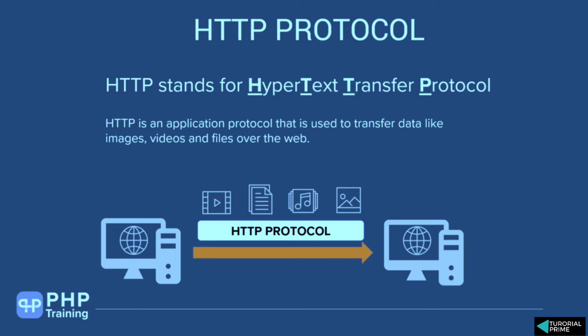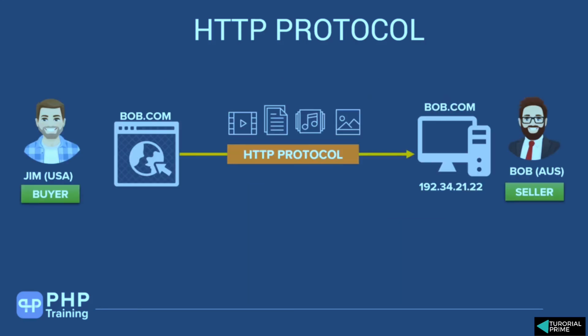And obviously it is a protocol, so it has a set of rules. How do you make a communication? How do you initiate the communication? What type of request do you have to send? All this has been pre-coded into HTTP. So when Jim types bob.com into the browser, he's basically using something called the HTTP protocol. And this HTTP protocol is responsible for communicating with Bob's computer and transferring all the data from Bob's computer to Jim's computer.